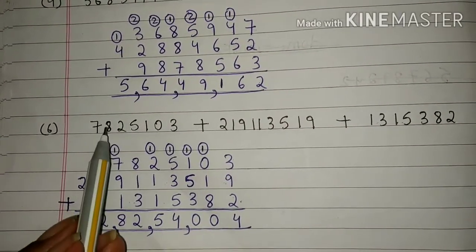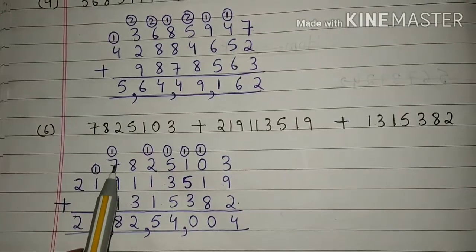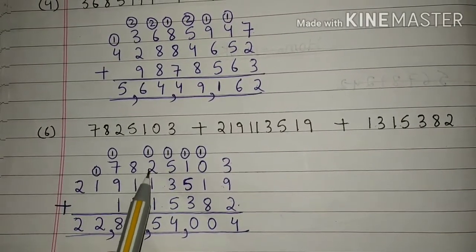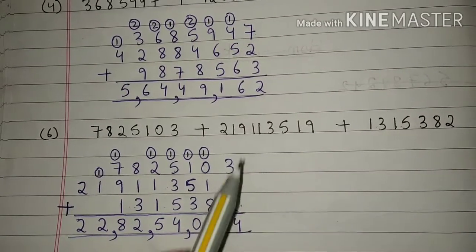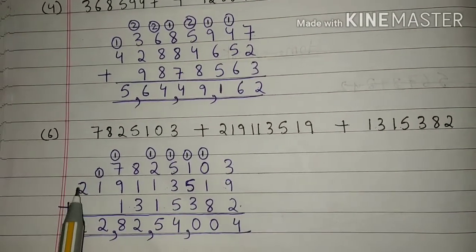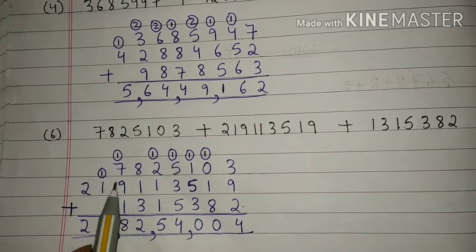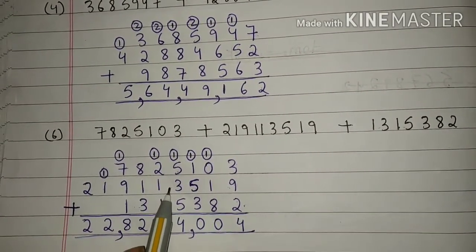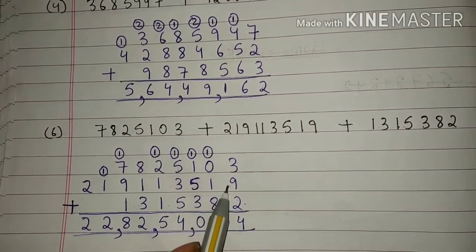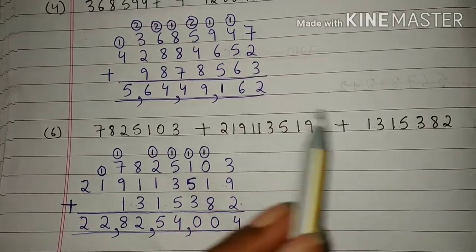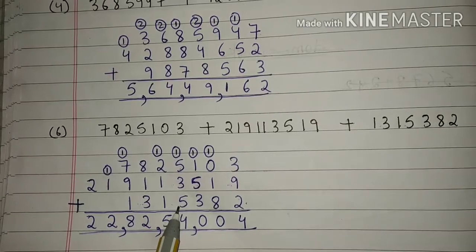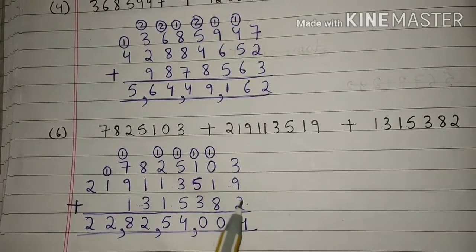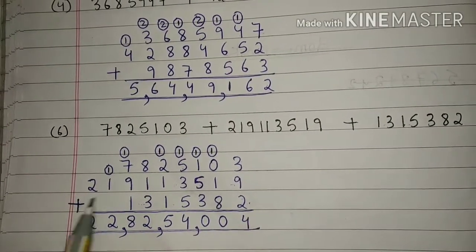Students, we will write 78,25,103 here. After that we will write 21 crore 91 lakh 13,519 here. And after that we will write 13 lakh 15,382 here. Now we will add the numbers.